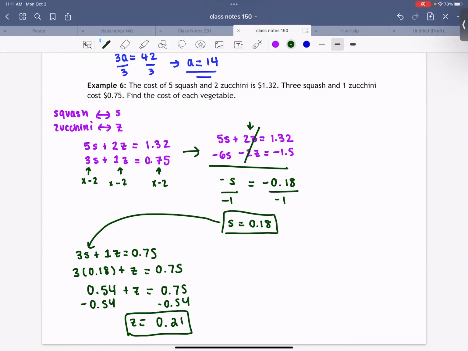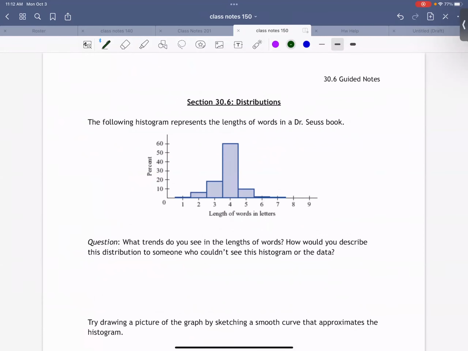All right, I guess we're going to switch gears now into something a little bit more related to statistics. So going back to histograms, we're going to talk about these things called distributions. And to be able to talk about distributions, I want to lead into how they even come about.